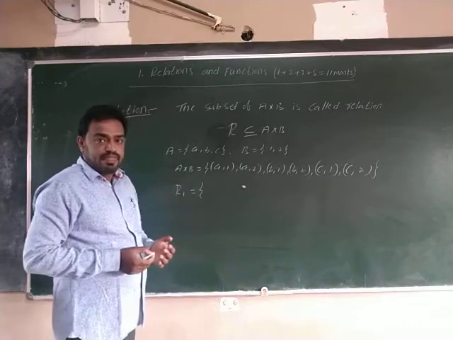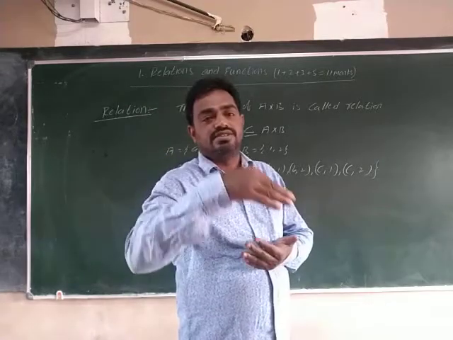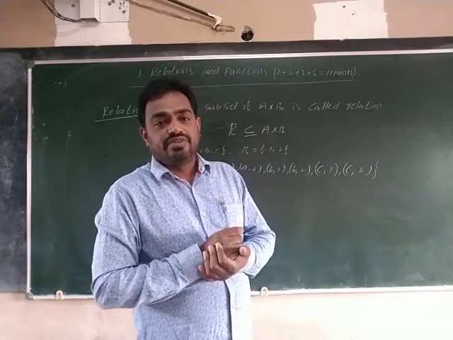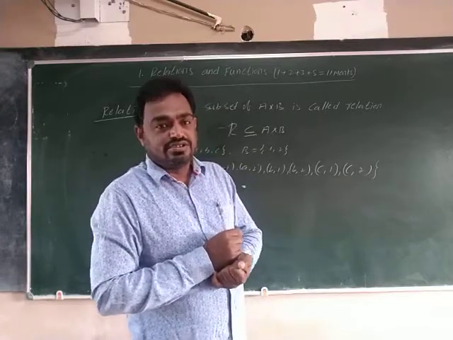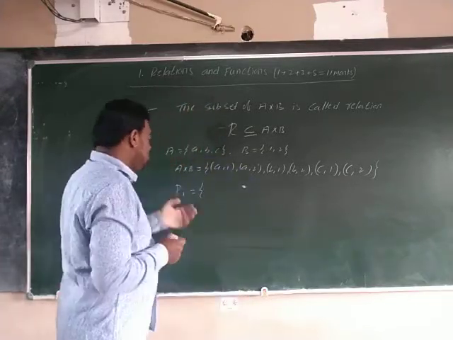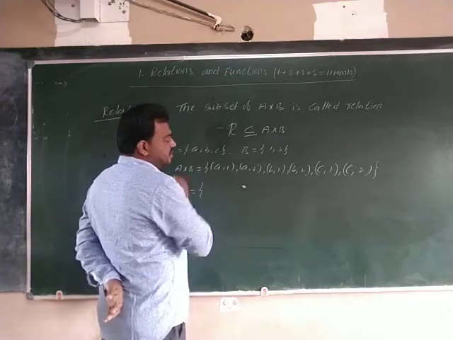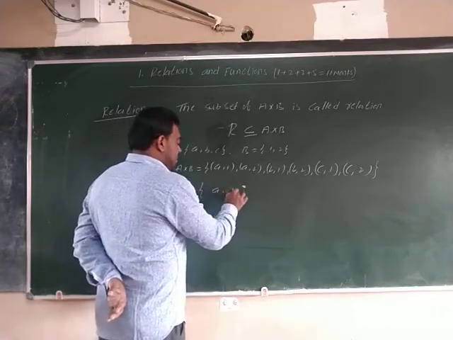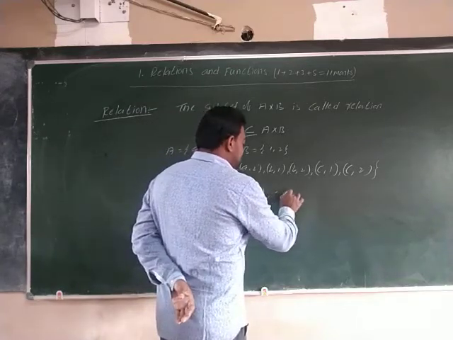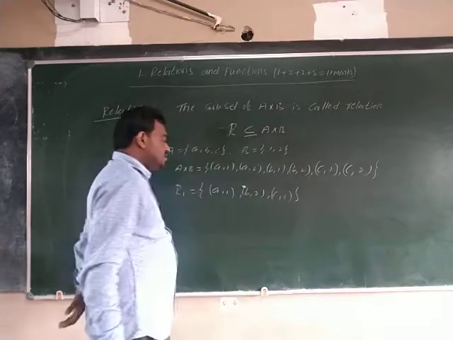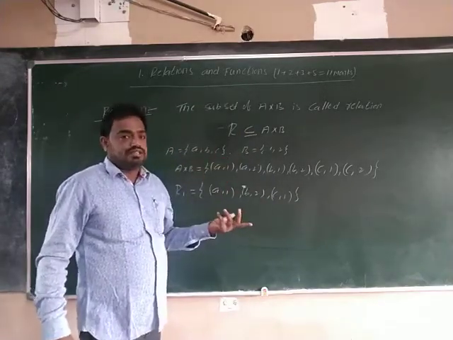What is the definition of subset? If all the elements of A are present in B, then A is a subset of B. So you write some relations to see, that means subsets of A cross B. What am I writing? (a,1), (b,2), (c,1). This is our relation because all the elements are present in A cross B. So it is a relation.